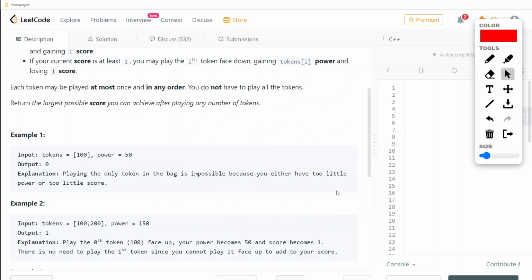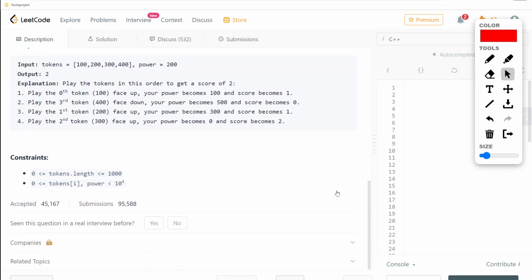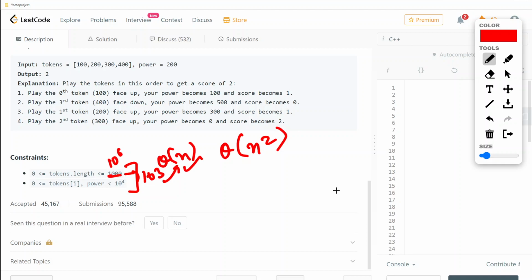Now let us first see the constraints of this question, then we'll go ahead with the coding part. The constraint is tokens length up to 1000, so only 1000 tokens are being given to us. If we traverse once, that is order of n. If we traverse twice, that is order of n square, and that also will work here. That will become 10 raised to power 6, and at present it is 10 raised to power 3 only. So this will work, and this will also work.